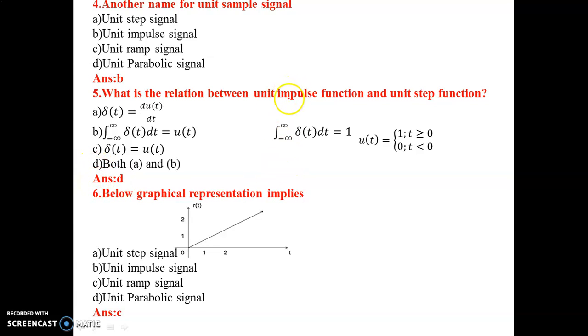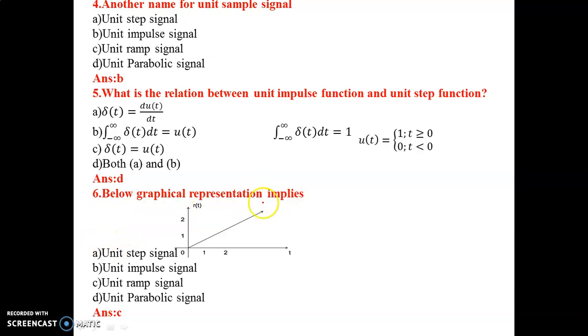The thing is, based on the properties of the unit impulse function, the integral from minus infinity to plus infinity of delta of t dt is equal to 1. Similarly, the definition for u of t is equal to 1. So we are taking the integral from minus infinity to plus infinity of delta of t dt is equal to u of t. So this is option B. This option B can be written in another form as delta of t is equal to du of t by dt. So both option A and B are right. So here the correct option is option D.